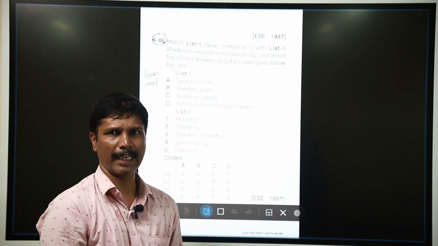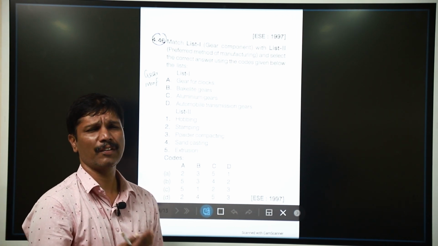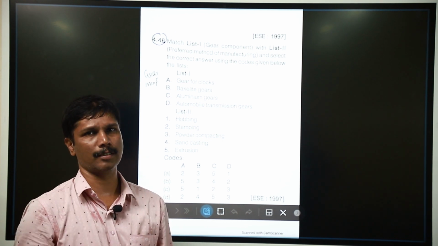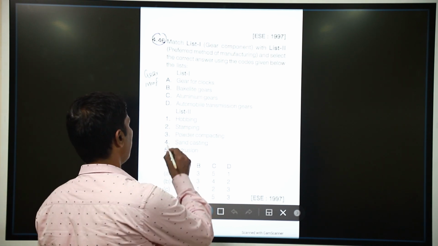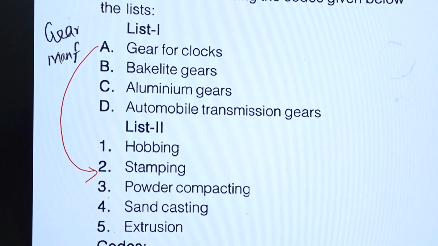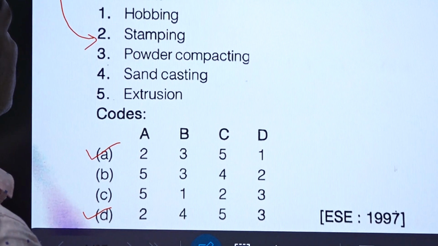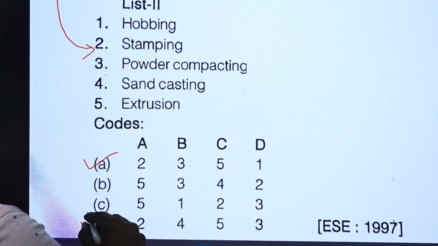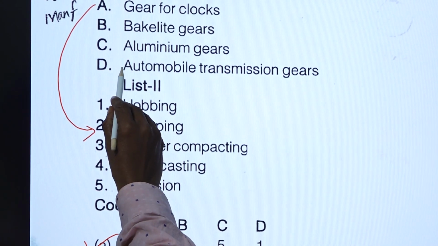Now we are having different gear manufacturing processes. What are the processes used for different gears? First of all, we are having gears used for clocks. In clocks we are having thin gears. So thin gears can be made by stamping. So gears for clock, stamping. Then bakelite gear. This bakelite gear is made up of plastic. So we can move to next.